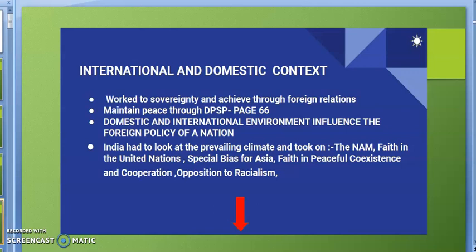At that time, India adopted the policy of NAM. It showed its faith in the United Nations. Then it also worked for the cooperation and development of Asia. India also believed in peaceful coexistence and cooperating with each other, and India also opposed racialism. So in such context, international and domestic context, India started its foreign policy.